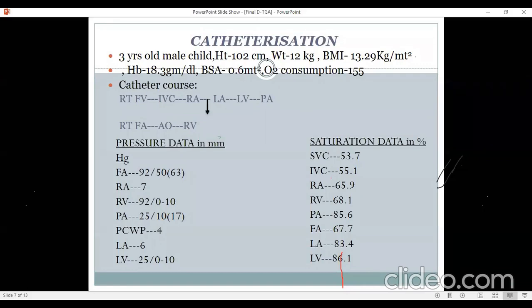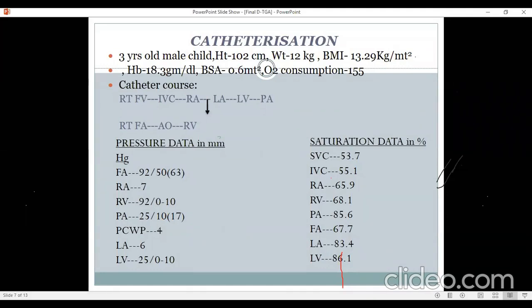But it is possible that the saturation in LA has been taken closer to the ASD, whereas LV saturation is taken in the apex. So if you take LA saturation closer to the pulmonary vein, you're going to get 90%, because LA is a big chamber. So it depends where you have taken the saturation.